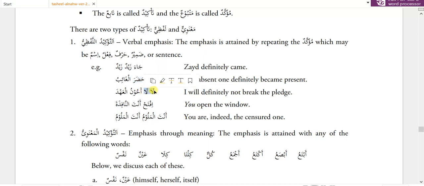Here the la, the negative, is repeated. Iftah anta an-nafiza. So iftah has a zamir anta inside it and another anta is written outside. So here the anta zamir wahid muzakkar hazir is repeated. Anta al-ma'lumu, anta al-ma'lumu. Here the whole sentence is repeated.